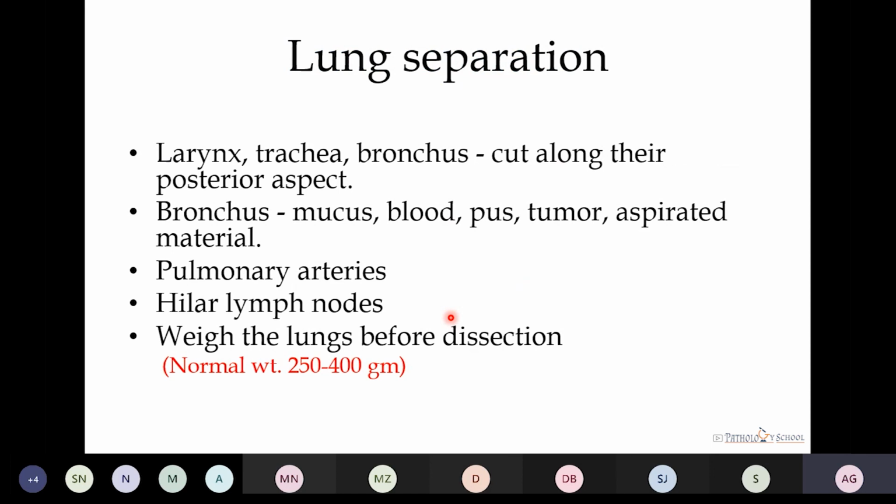After we get the heart lung block, we separate the heart. Now we have the lungs. They are kept so that their posterior surface is above. We open the larynx, trachea, and bronchus by cutting along their posterior aspect, and we look for the presence of any mucus, blood, aspirated material, pus, or tumor. The pulmonary arteries and the hilar lymph nodes are to be examined, and then we weigh the lungs before dissection. Normally, it is 250 to 400 gram.